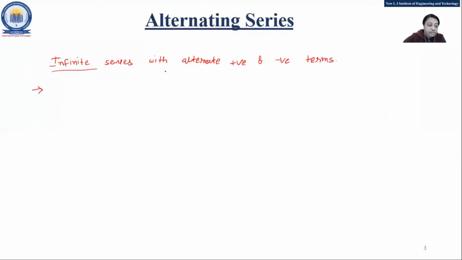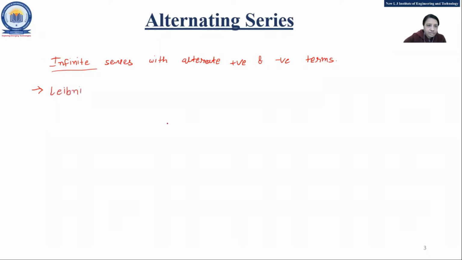Now, how to check the convergence of that one? For that, we are using the Leibniz test.